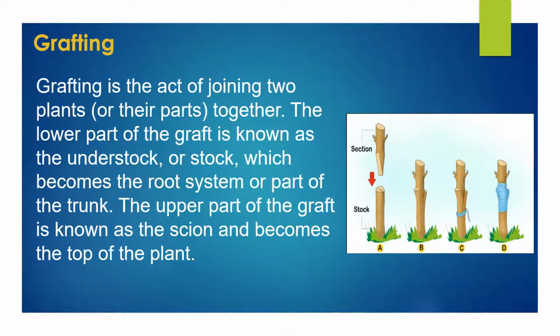Grafting. Grafting is the act of joining two plants, or their parts, together. The lower part of the graft is known as the understock, or stock, which becomes the root system or part of the trunk. The upper part of the graft is known as the scion and becomes the top of the plant. To make a successful graft, the cambium of the scion must line up as closely as possible with the cambium of the stock and make good, sustained contact. This union must be kept from drying out until the graft takes.